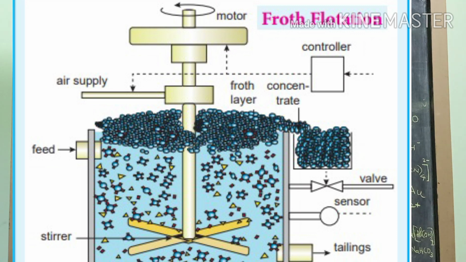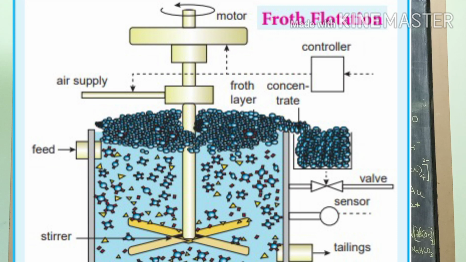separate the ore. And here one more thing is, suppose you have a sulfide ore, a zinc sulfide, and you have another metal sulfide as an impurity. So how to separate that? We want only zinc sulfide. We don't want other metal sulfides.